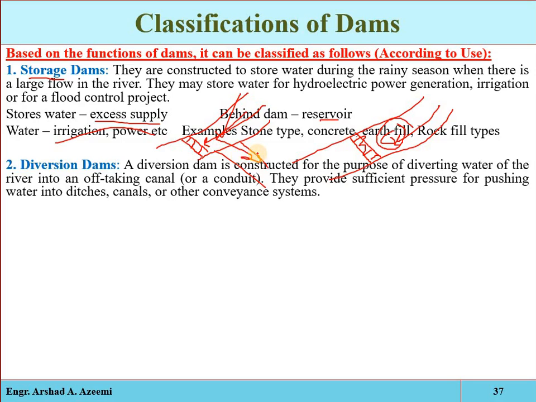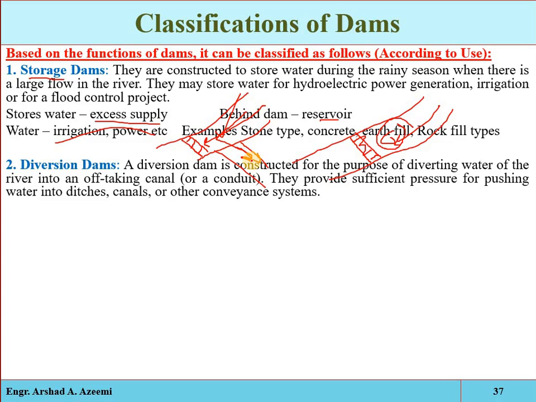Okay, so the purpose of a diversion dam is essentially different. While a storage dam stores water at its upstream for future use, a diversion dam simply raises the water level slightly in the river and thus provides a head for carrying or diverting water into the canal or any conveyance system for any purposes. Okay, and then the water is conveyed to the point of utilization.